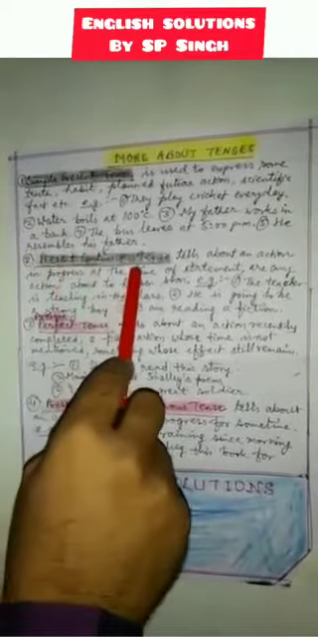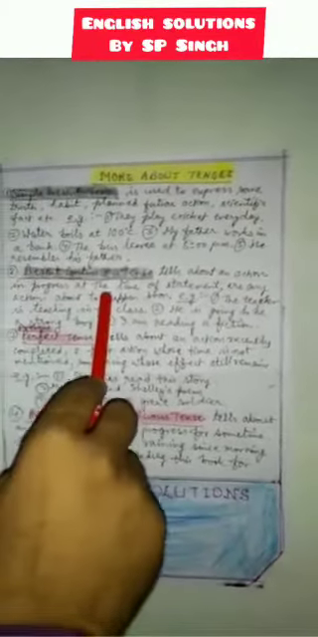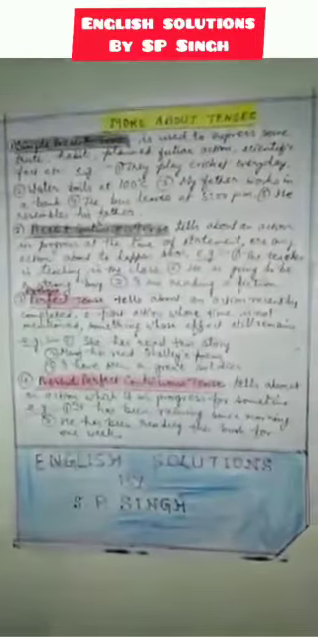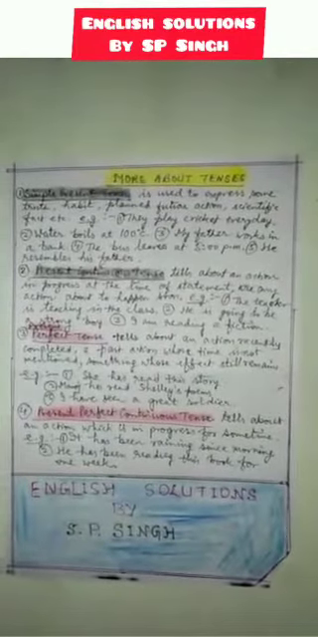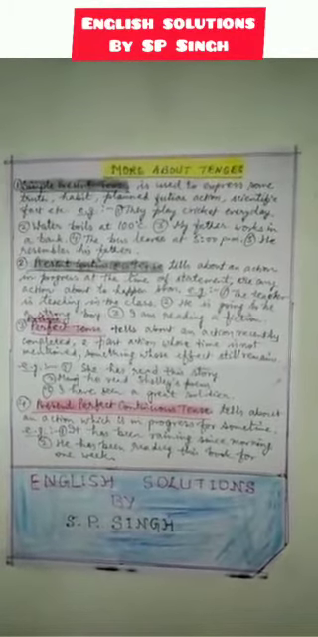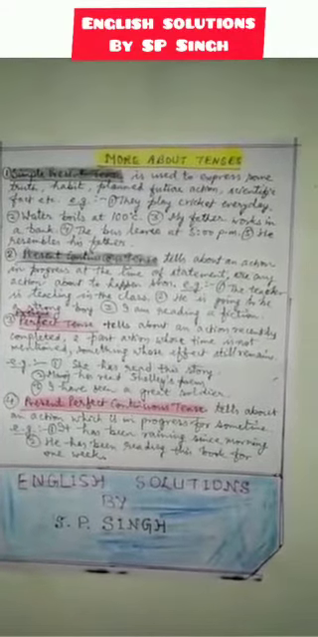Present continuous tense tells about an action in progress at the time of the statement, or any action about to happen soon. Examples are, the teacher is teaching in the class, he is going to be a strong boy. I am reading a fiction.